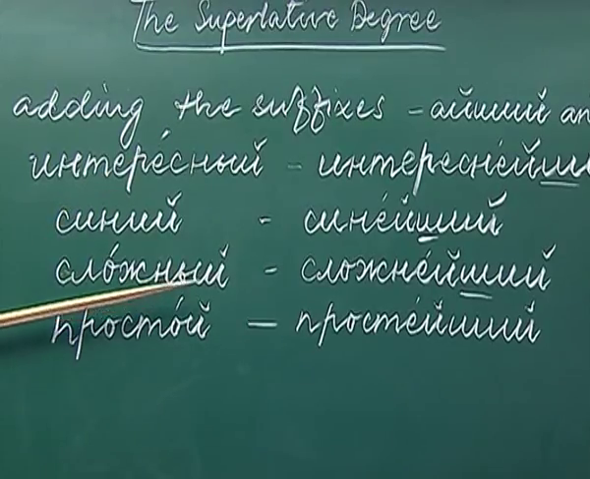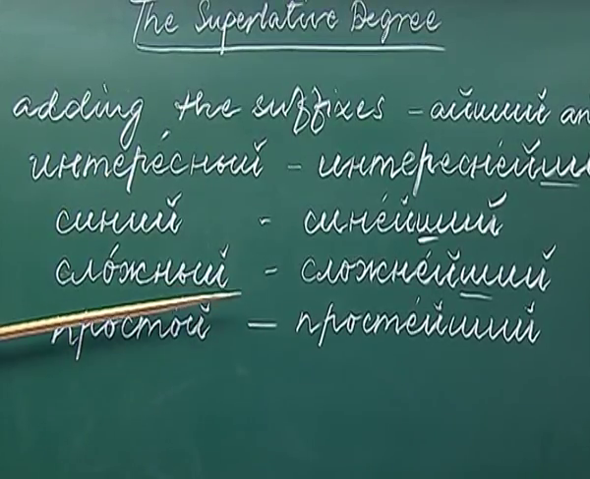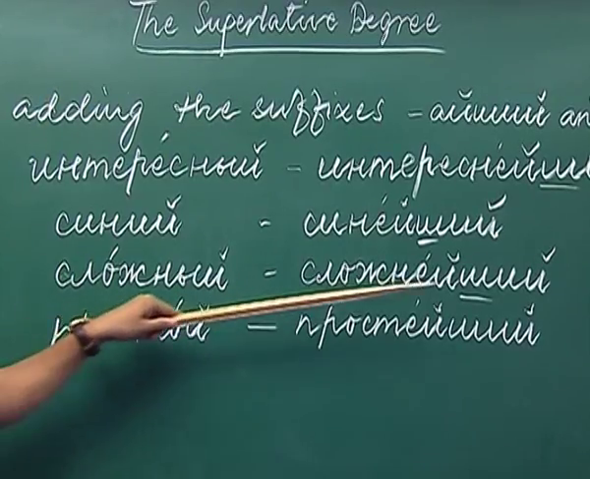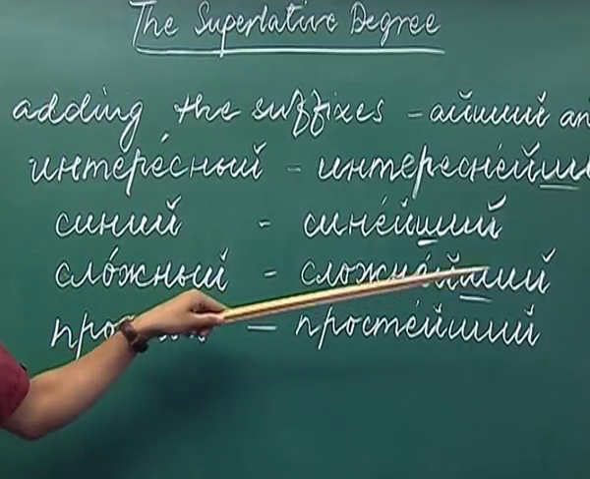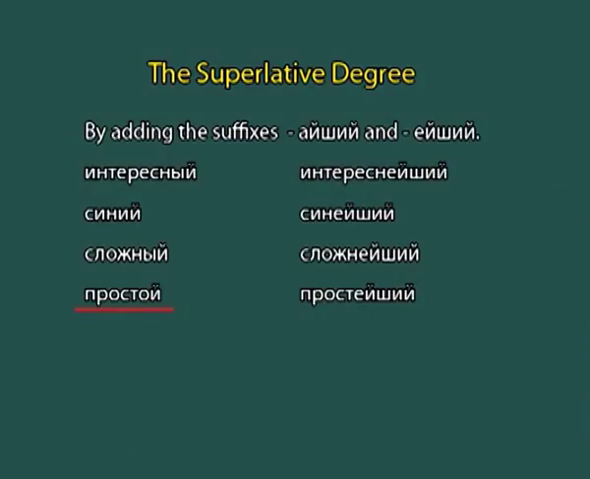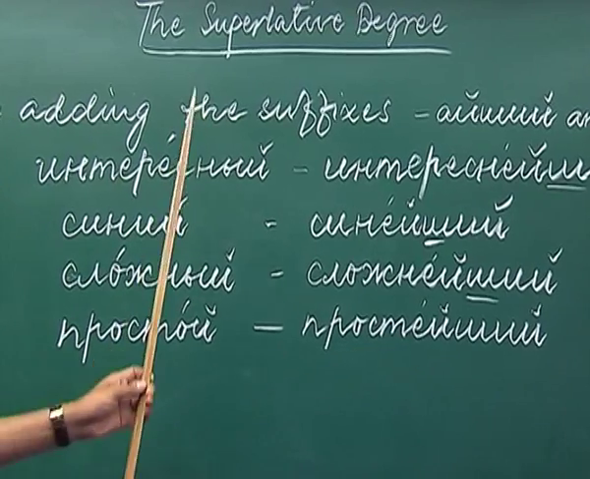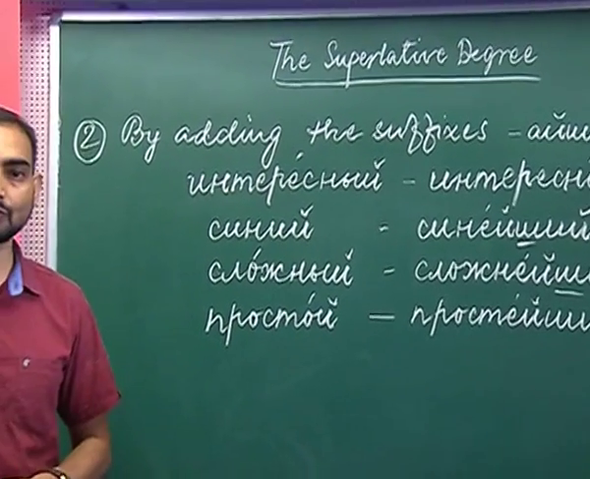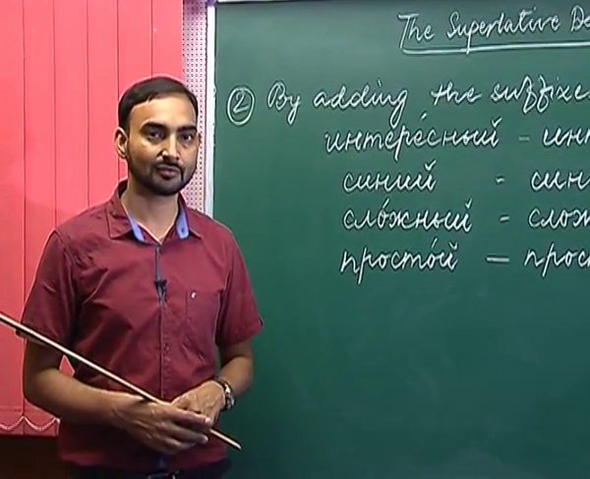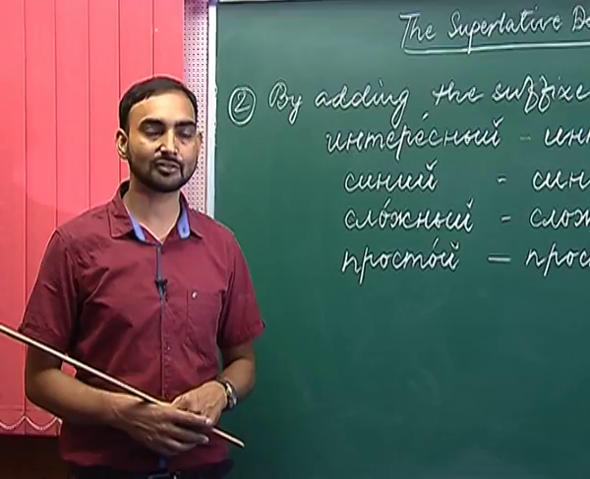The next is slozhni. Slozhni is complex or difficult. So, how do you form its superlative degree? Slozhneishi. We are adding the suffix eishi. And the last example I have written here is prostoi. Prostoi is simple. Proshcheishi, simplest. So, these are few examples where we use the suffix eishi to get the superlative degree. Now we will move on to our next topic.